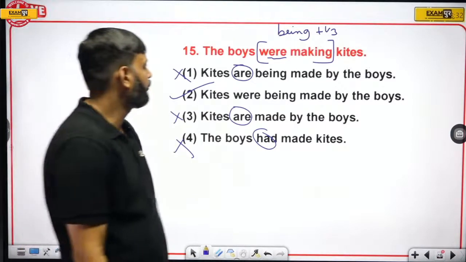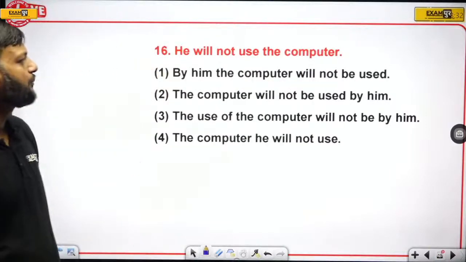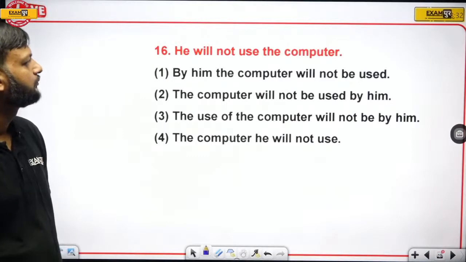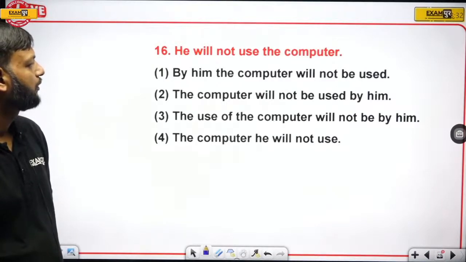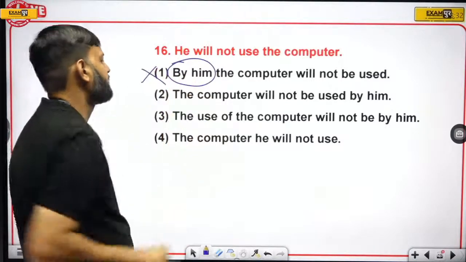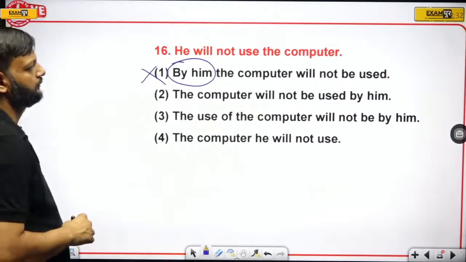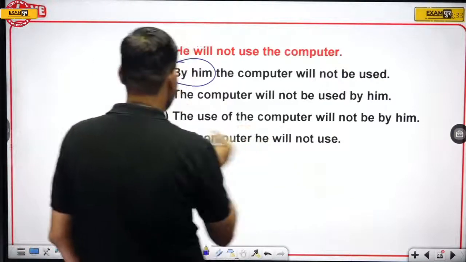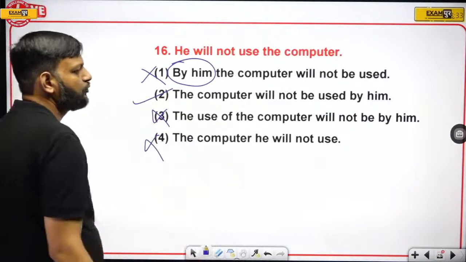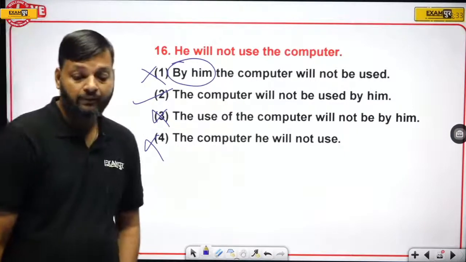Okay. Now the next one. Question number 16. He will not use the computer. Okay. So by him. This is the wrong way to start a sentence. Cannot be the answer. Here the use of the computer, wrong usage. The computer he will not use, wrong usage. The computer will not be used by him is the right answer. Very easy, this one.